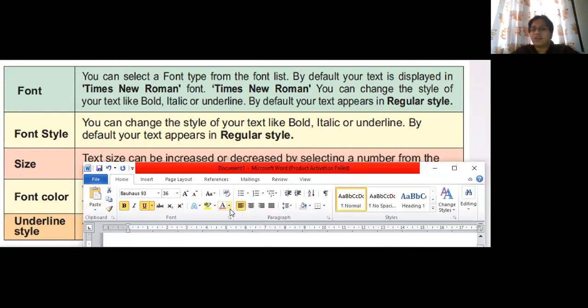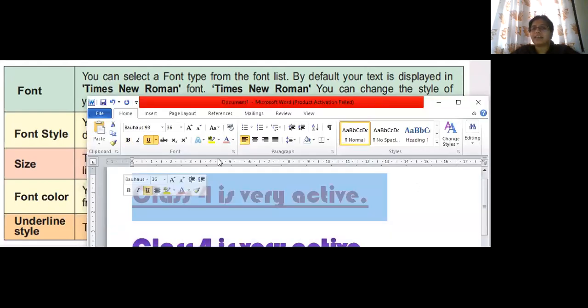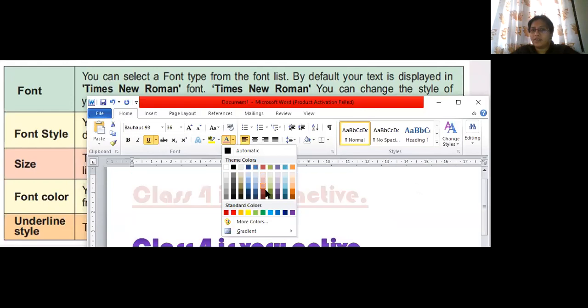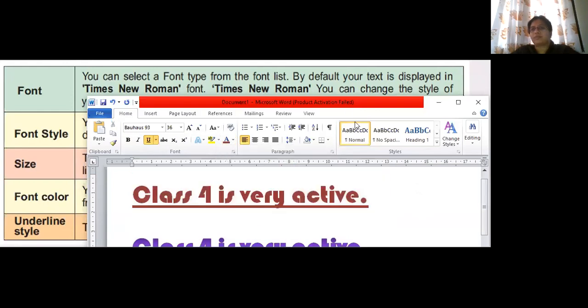Font color. See here, font color, A is written, right? Below that some color will be there. That will be the font color. So you can select it, go here, and from there you can select whatever color you want.